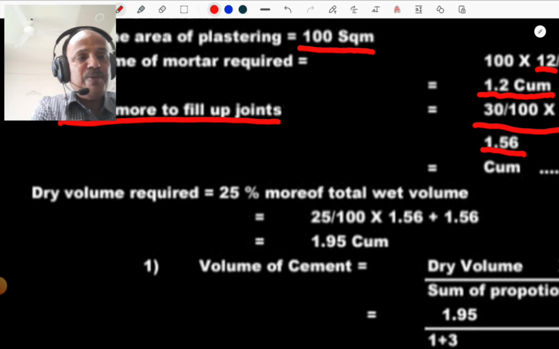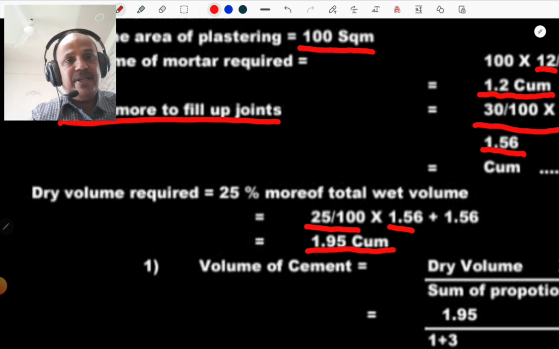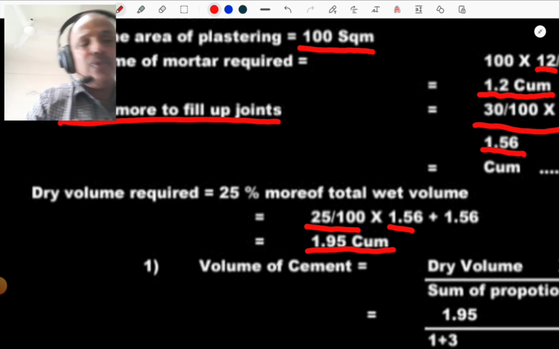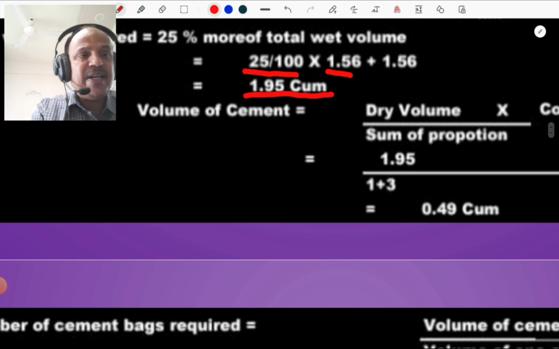So the wet volume is 1.56, and we increase it by 25%, so that is 1.95 cubic meter. So one must know that: to fill up the joints we consider 30%, and for dry volume, voids and other purposes we increase it by 25%, or sometimes we can increase directly by 50 or 52%.